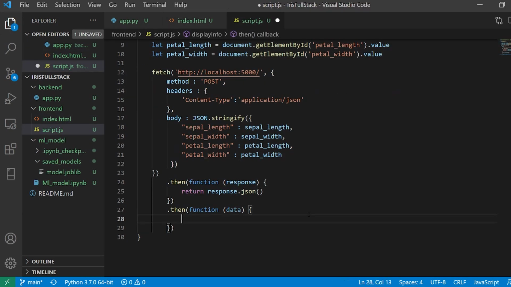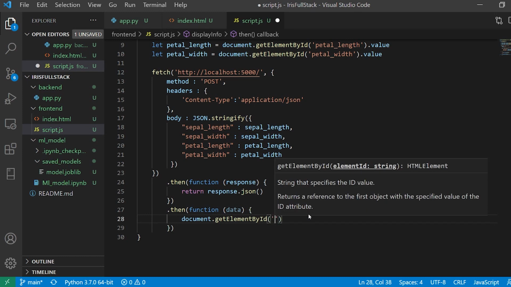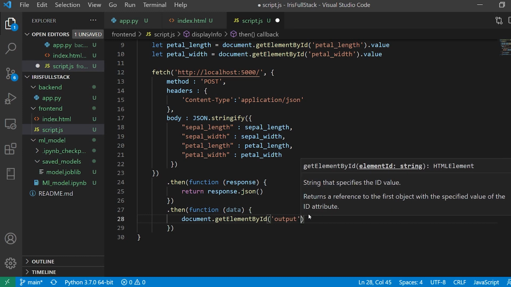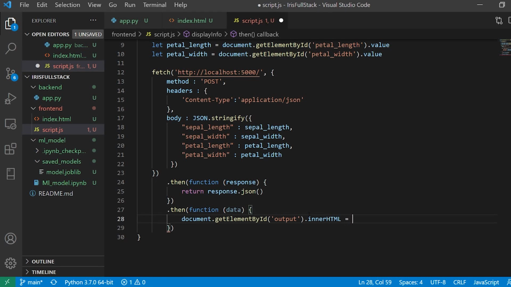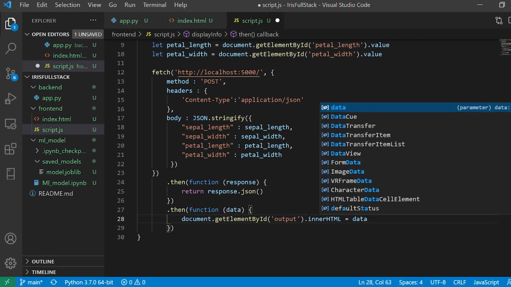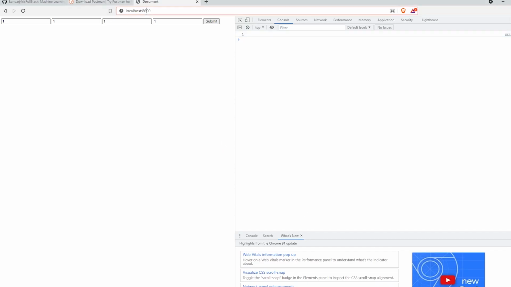So I'm going to get rid of this console.log, and here I'm going to say document.getElementById, pass output, and I'll say innerHTML is equal to data.predicted value. Right, and let me run this. Okay, and I get 1 over here. So I get it on my screen. I don't require console anymore.